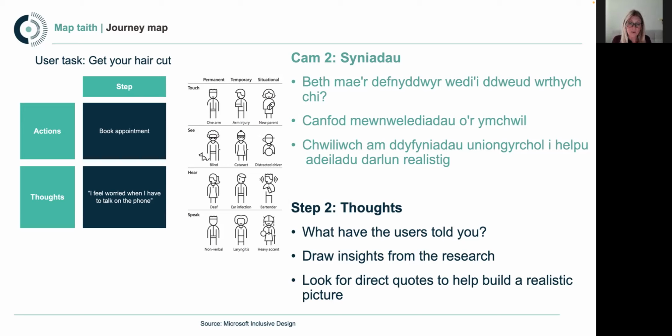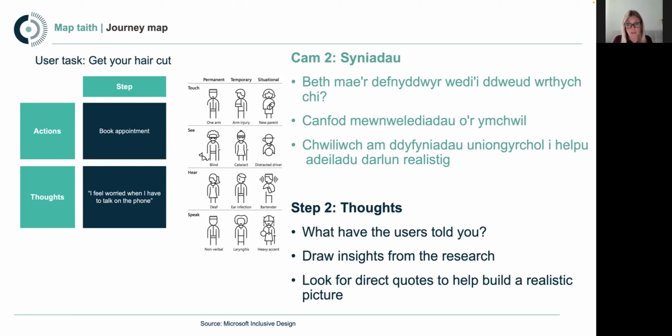And we always think about in user-centered design the fact that if you're making your service as accessible as possible for people who might have barriers to accessing the service, actually you will be making that service easier to access for everybody. For example, here in terms of not being able to pick up the phone, they give examples that it might be someone who is unable to talk all of the time, but it could equally just be that at the moment they have a temporary reason for not being able to pick up the phone.